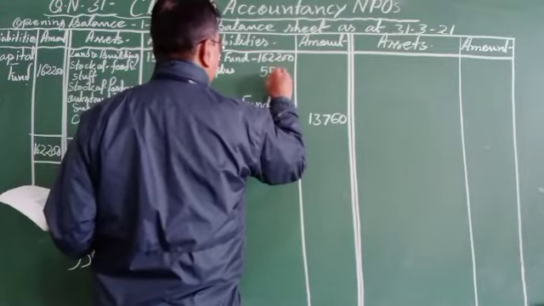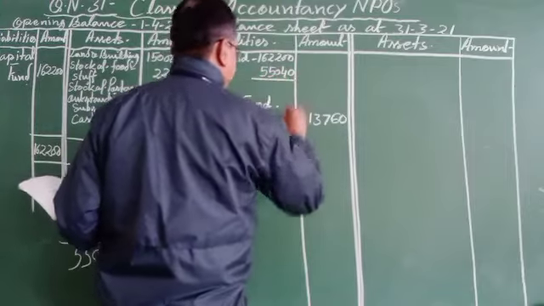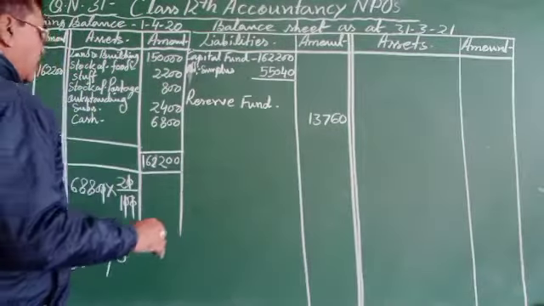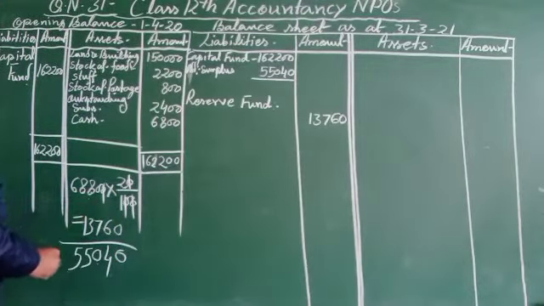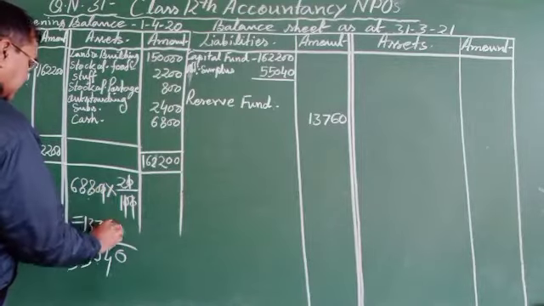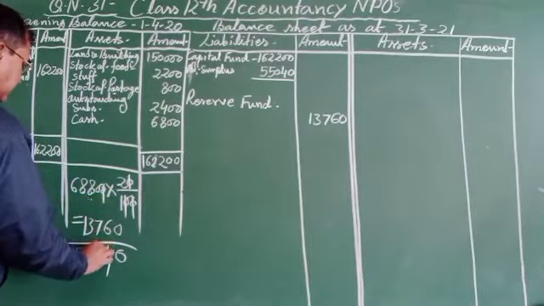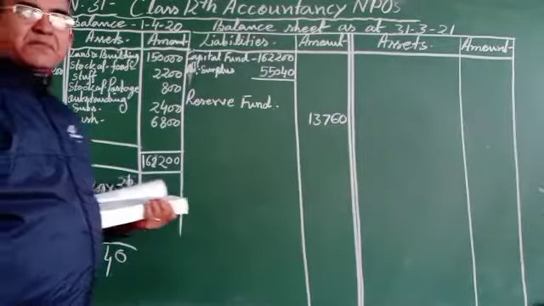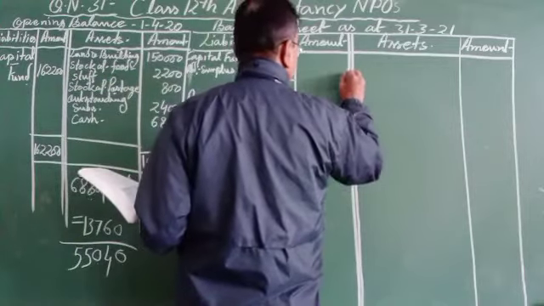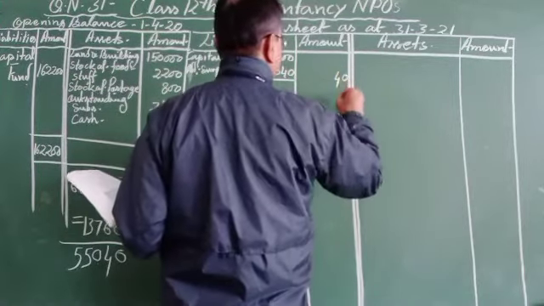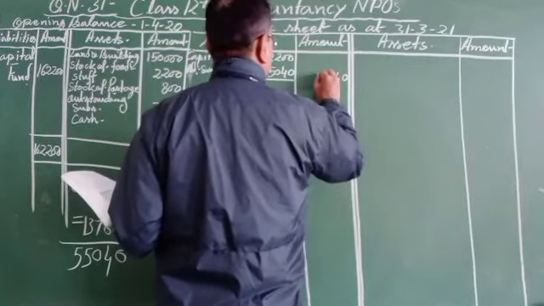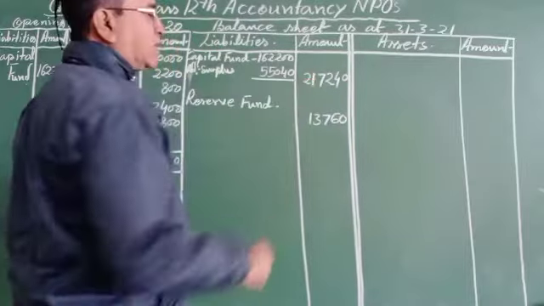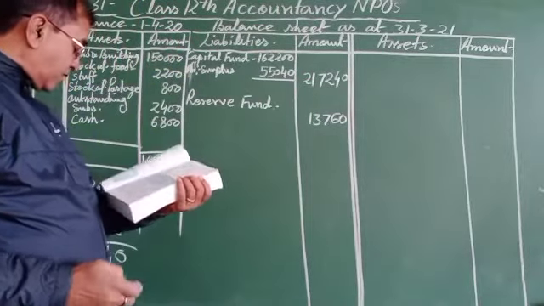At surplus 55,040 means 13,760 will be deducted from the total surplus 68,800. 10 minus 6 is equal to 4, 7 minus 7 is equal to 0, 8 minus 3 is equal to 5, 6 minus 1 is equal to 5: 55,040. And the capital fund will be 2,17,240.